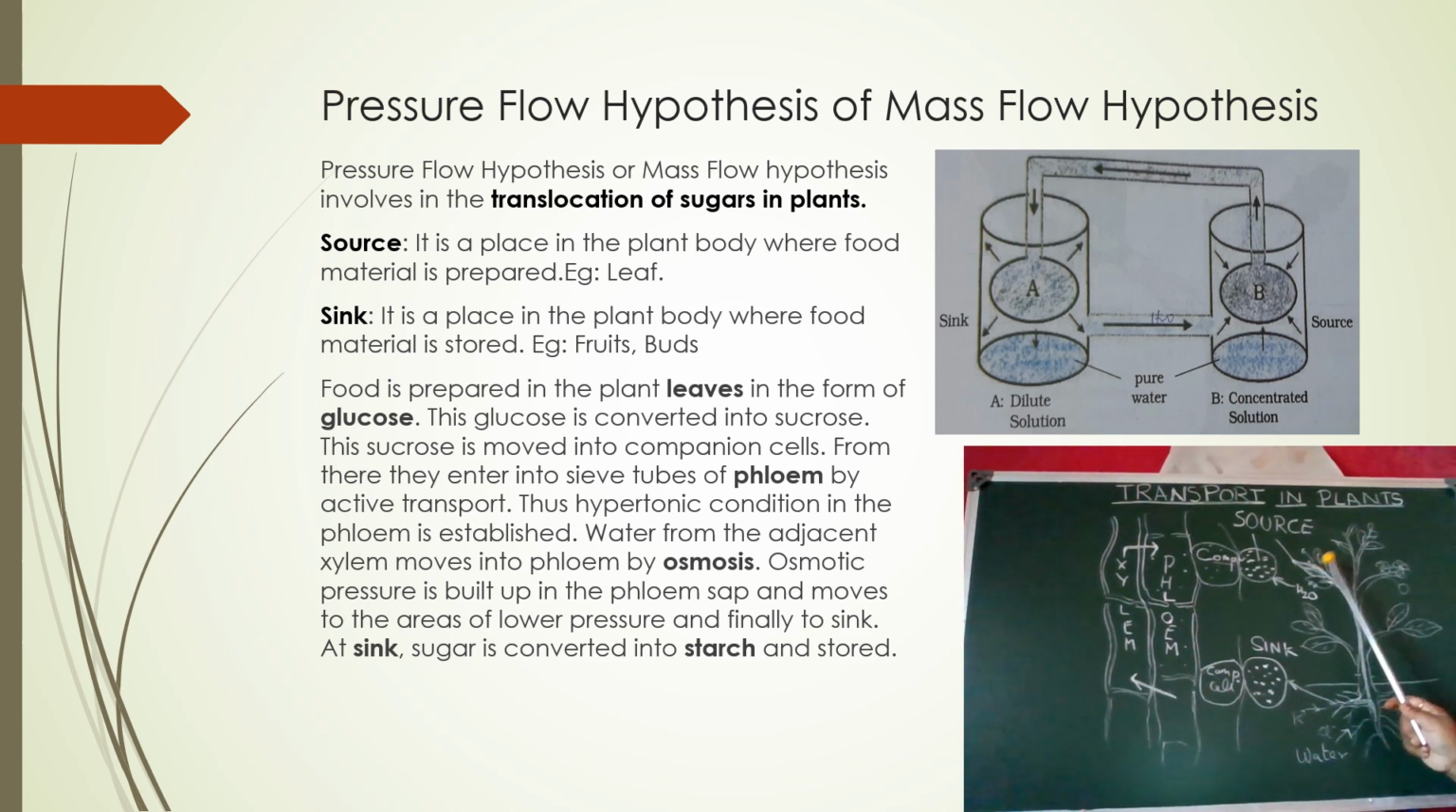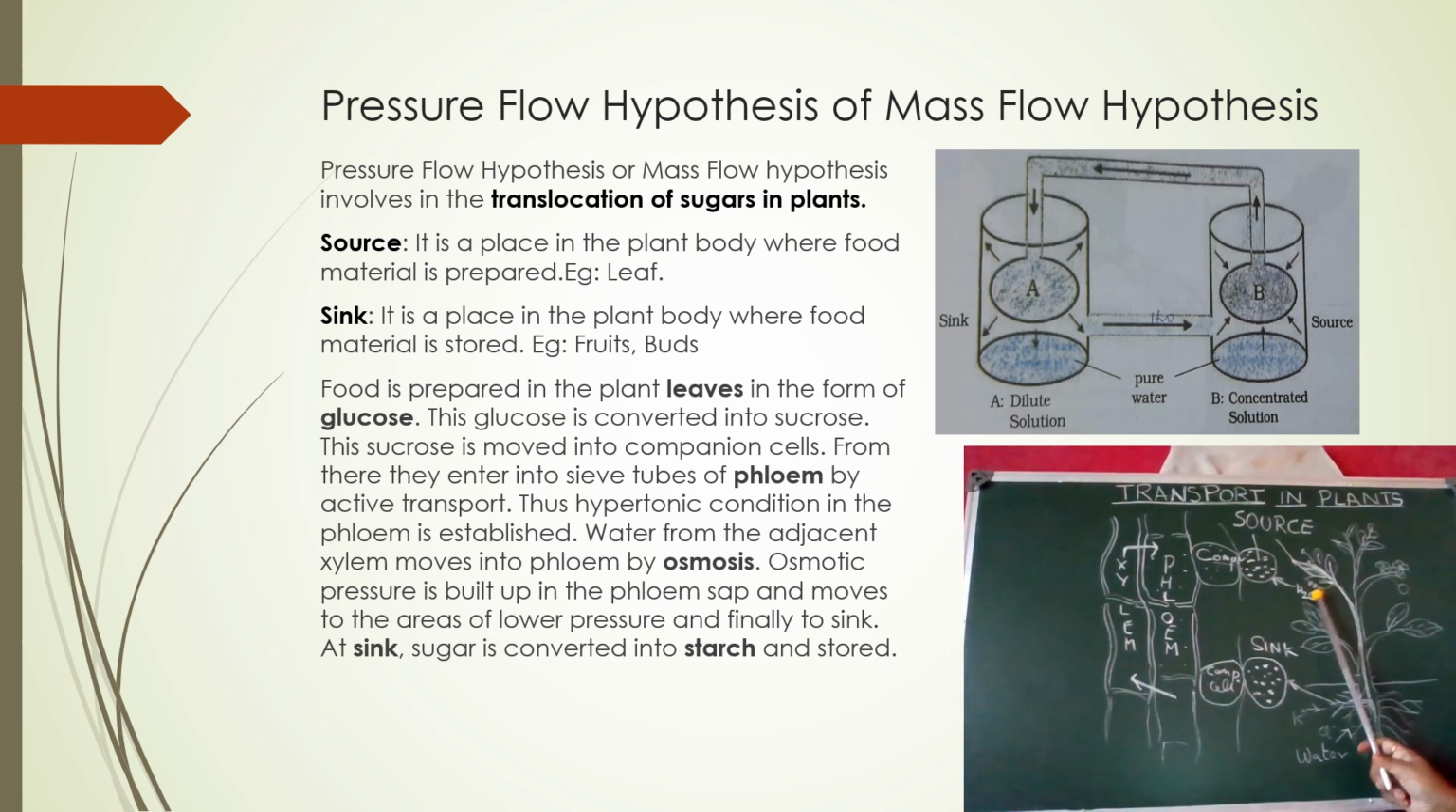That is, from the leaves the food can be transported to flowers, buds, fruits, and also roots. And for how this food is transported by the phloem, Munch proposed a hypothesis called the pressure flow or the mass flow hypothesis. He introduced two terms, source and sink. What is source and what is sink?